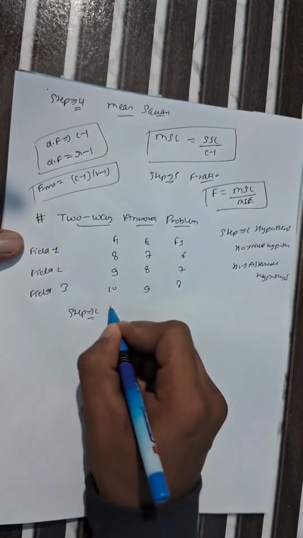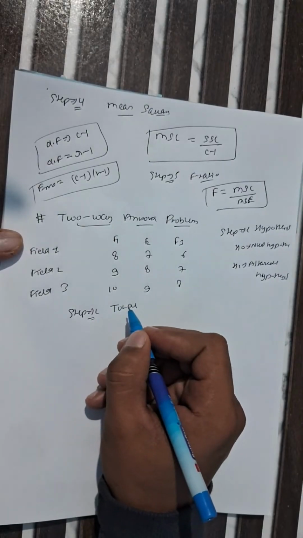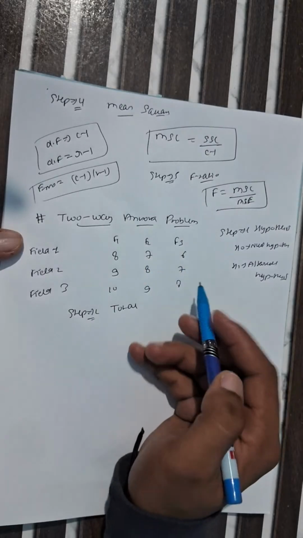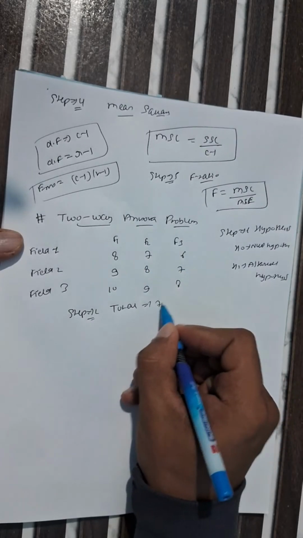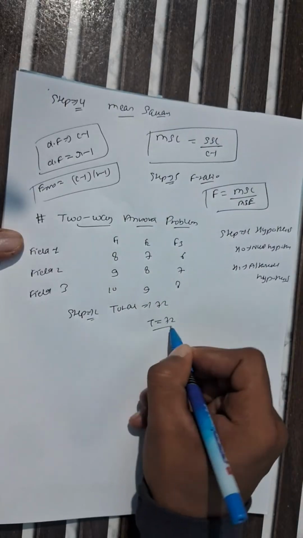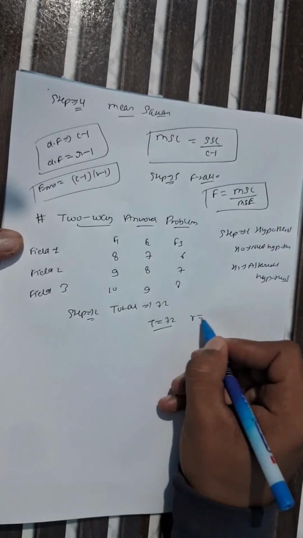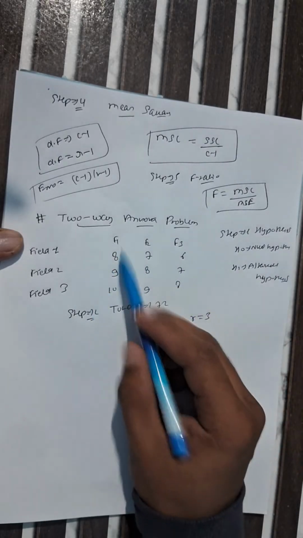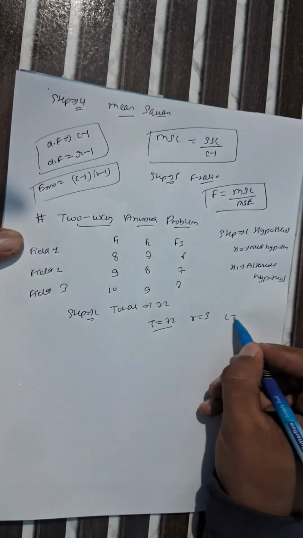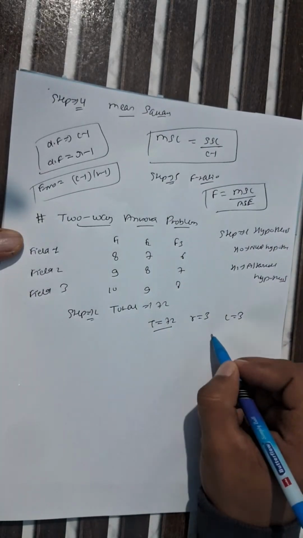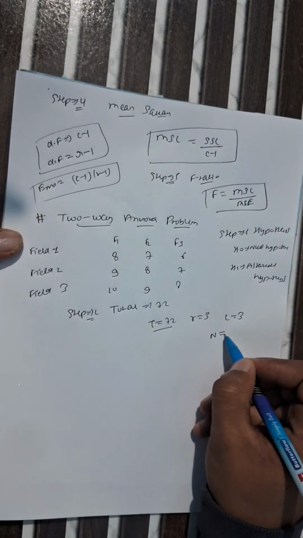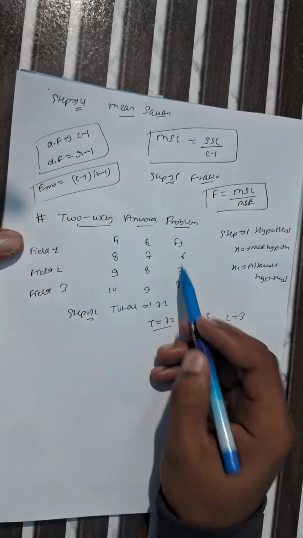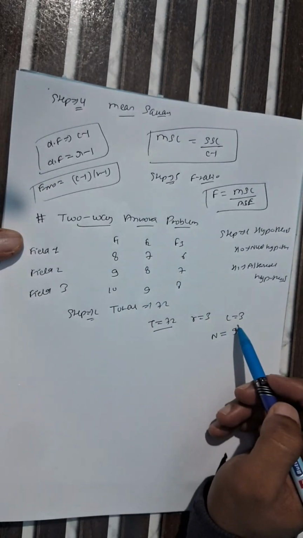Step 2 is where we find the total. Total is nothing but 8 plus 9 plus 10 plus 7 plus 8 plus 9 plus 6 plus 7 plus 8, which equals 72. So our total T equals 72. And what is the R value? R equals 3, because 1, 2, 3 rows are there, and the column value is 3 also because 1, 2, 3 columns are there. So C equals 3. And capital N is the total number of observations, which equals 9: 1, 2, 3, 4, 5, 6, 7, 8, 9.